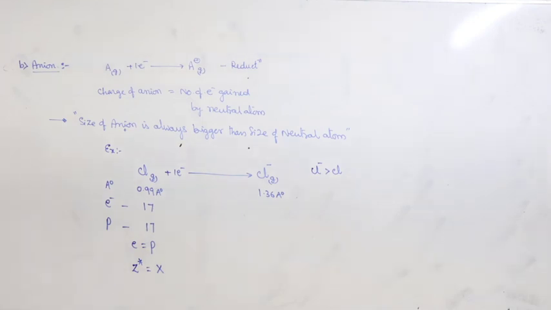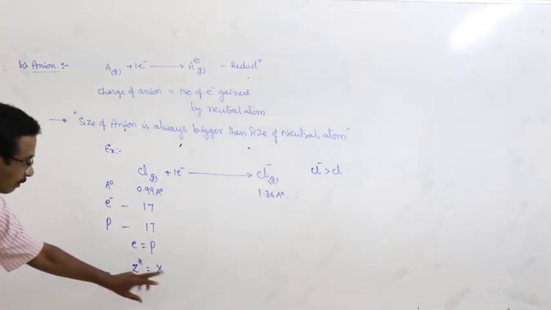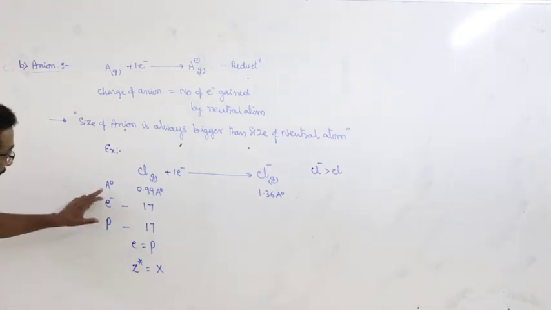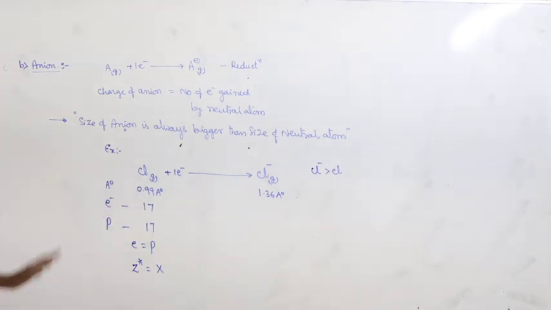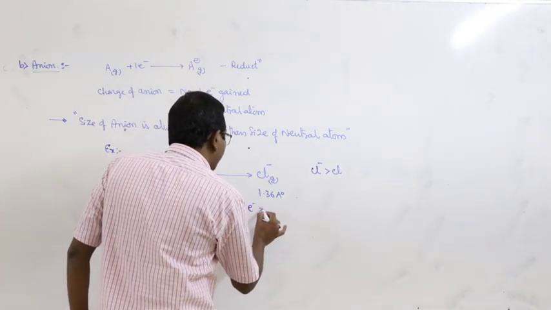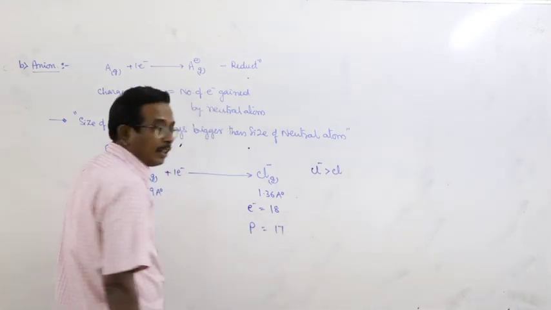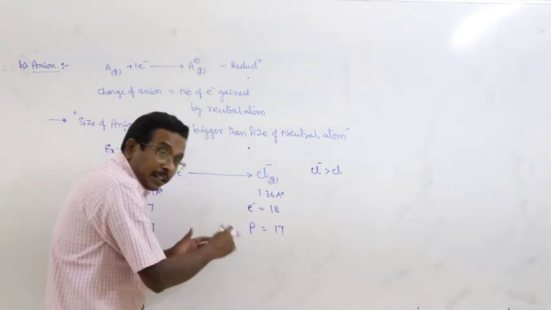Both are equal. And here the effective nuclear charge of the nucleus is equal to X. Then the atomic radius is equal to 0.99. But in case of anion, the number of electrons is equal to 18. The number of protons remains the same, 17. What is the meaning of that?